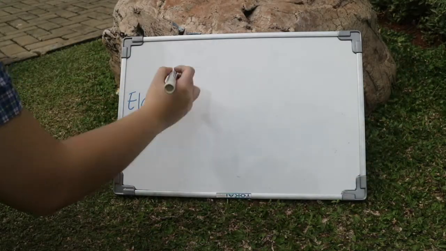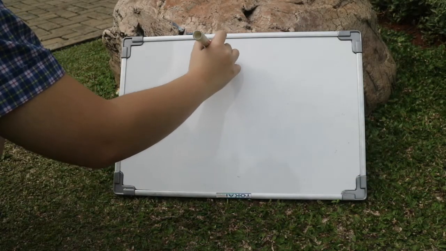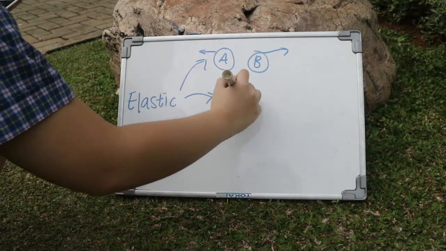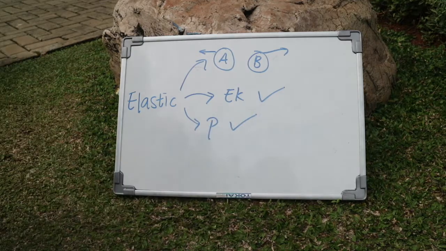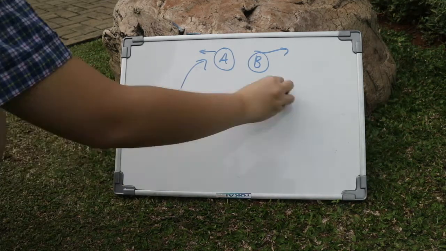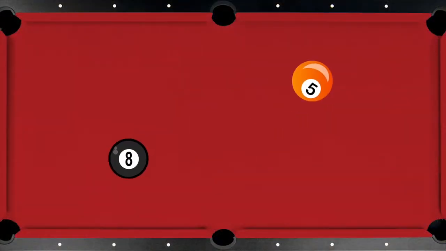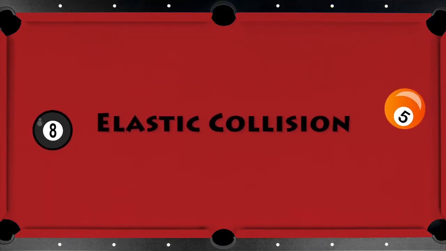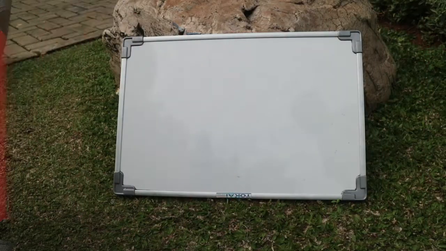An elastic collision occurs when the two objects bounce apart when they collide. In contrast to inelastic collisions, both momentum and kinetic energy are conserved. When two billiard balls are hit with a cue, both will initially move from opposite directions. When they collide, they will bounce apart and move opposite from their initial directions.